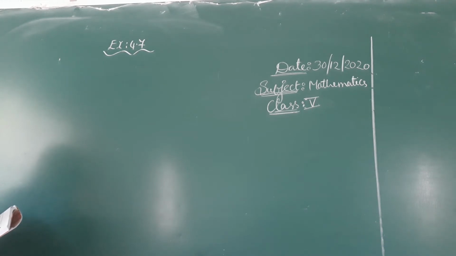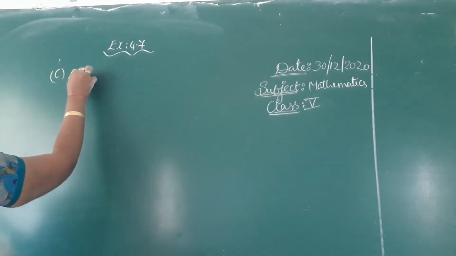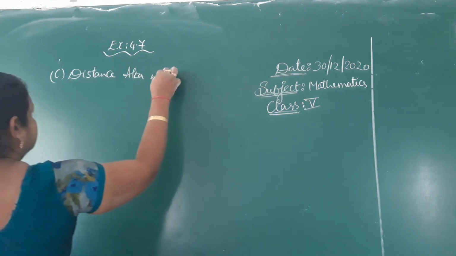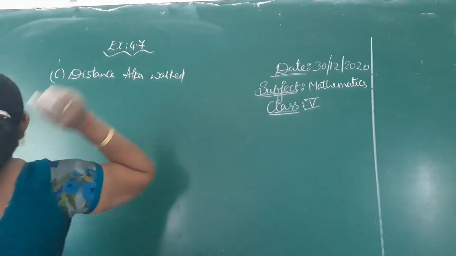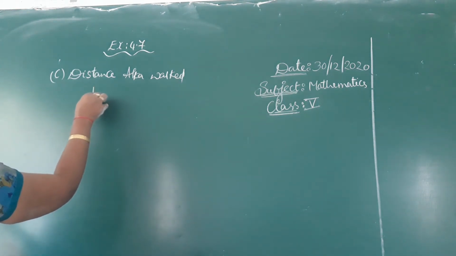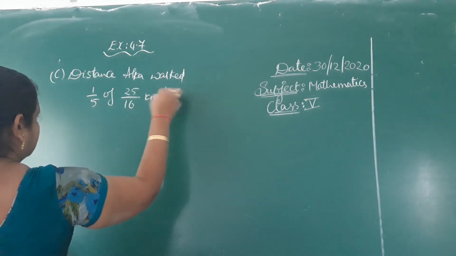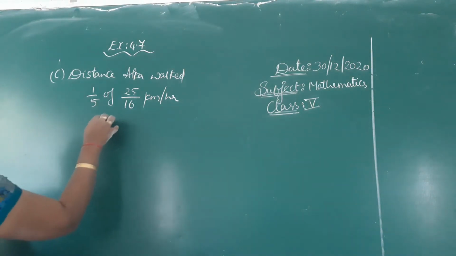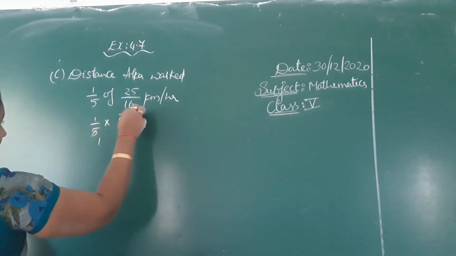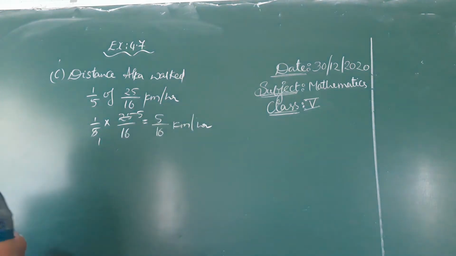Distance Alka walked is 1/5 of 25/16 kilometer per hour. That means 1/5 into 25/16. 5 ones, 5 fives. So 5/16 kilometer she walked in 1/5 of an hour.